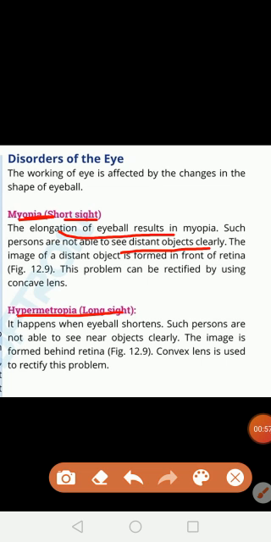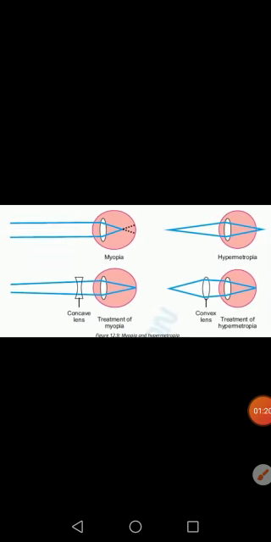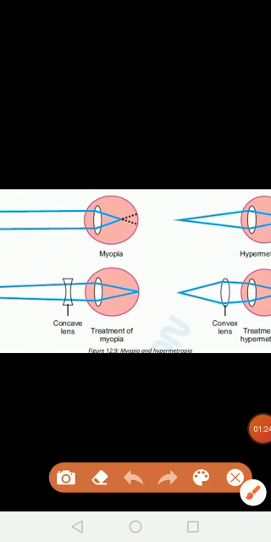And in hypermetropia, there is a shortening of the eyeball. The eyeball will get shortened, and the person will not see near objects clearly. Okay, and that's why it is known as long sight disease. So these are the two disorders, myopia and hypermetropia, and because of this, in myopia, the image which is